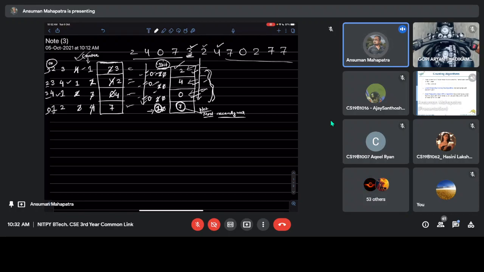So that's why the most frequently used algorithm is also there, which is based on the argument that the page with the smallest count was probably just brought in and has yet to be used. That means if you are bringing a page from the hard disk to RAM, it has just been brought, so that's why it has the smallest count. Maybe it will be used in the future, so don't replace that.